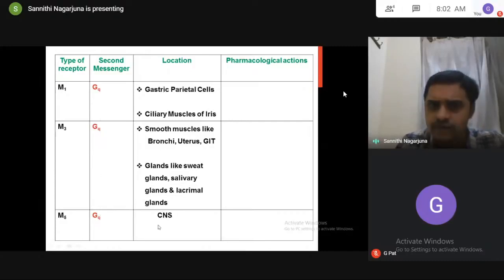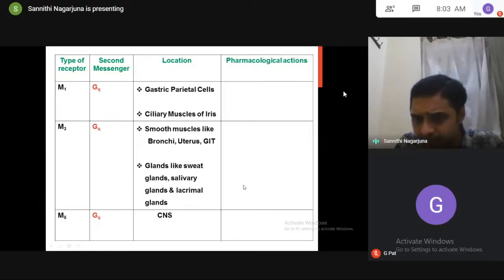And I'm giving the location: the parietal cells present in the stomach, whose actual role is release of acid; ciliary muscles of the iris in the eye; smooth muscles; glands; CNS. Gq, increase in IP3 and DAG, always produces stimulation. So based on this, what actions will be observed here? Try for just one minute.